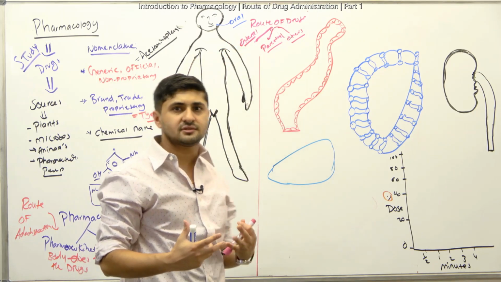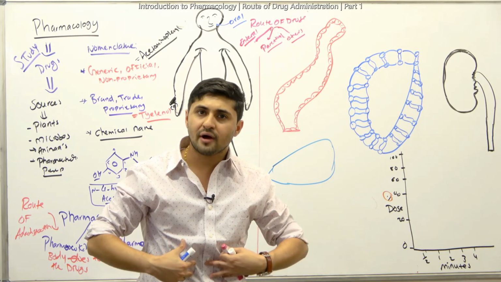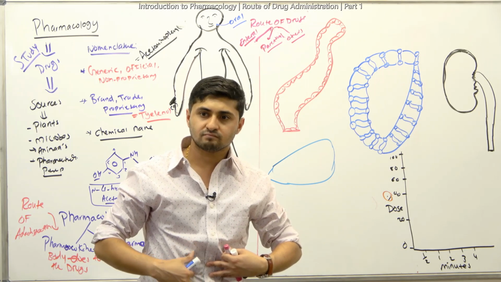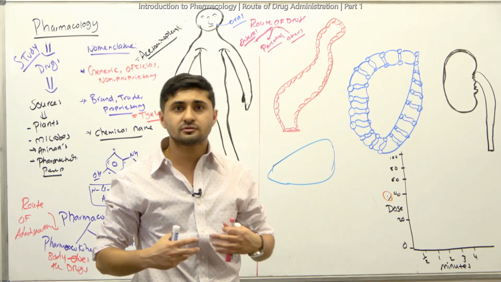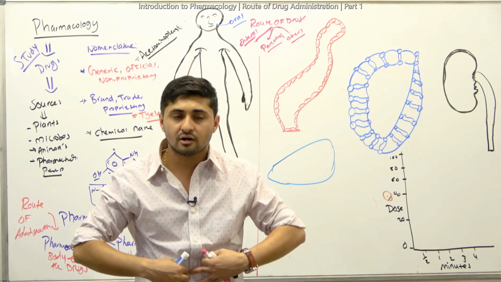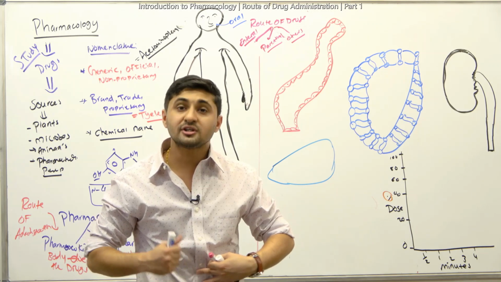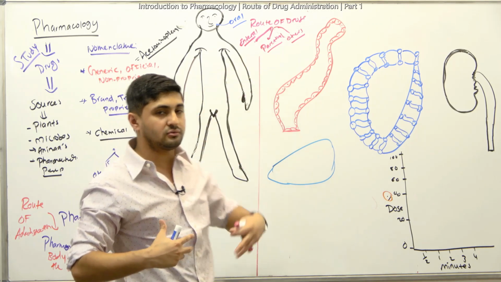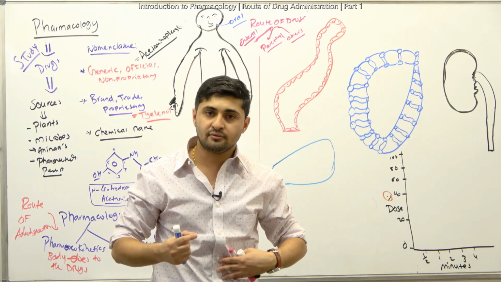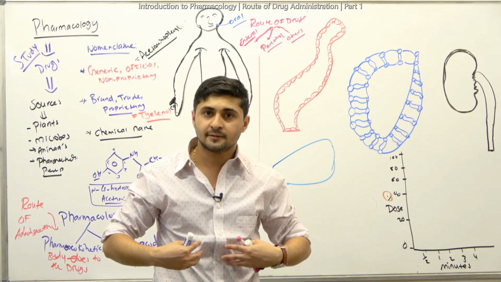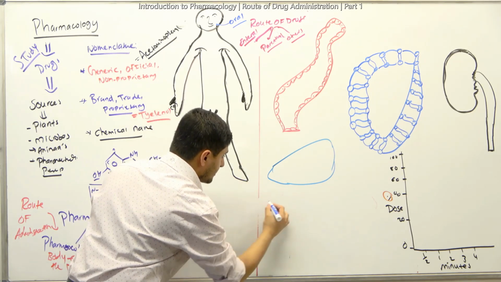But it also has some disadvantages too. The disadvantage is that if you have a problem with the intestine, for example, they pass through something called the first pass effect. And what is that? Whenever we take oral medications, right, it gets absorbed in the intestines, and there are enzymes there, right? And then what's going to happen is, okay, let's make it diagrammatically. I'll show it to you.